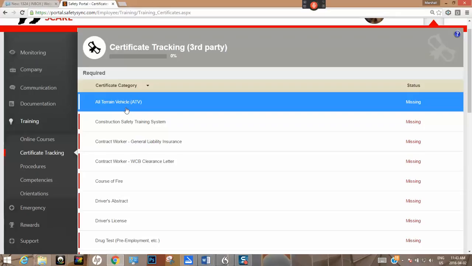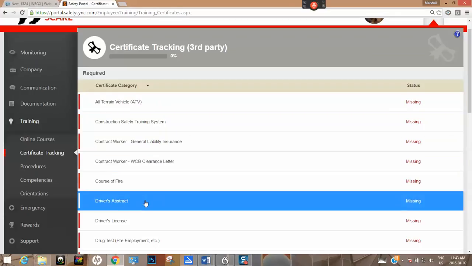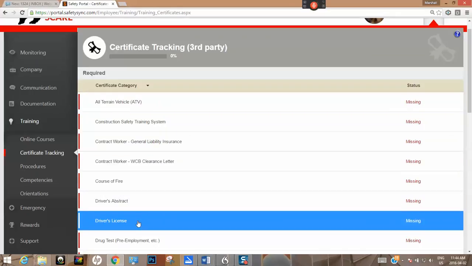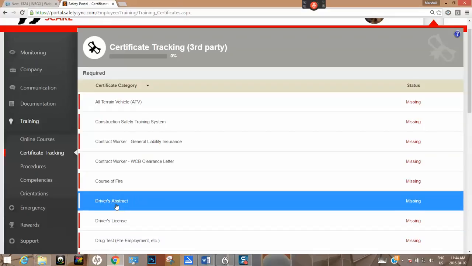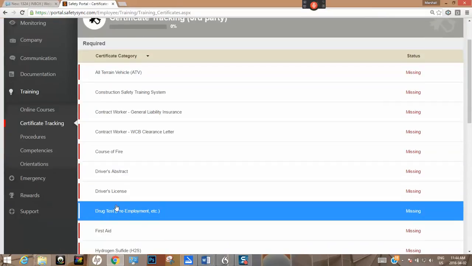So let's do an example here. Oh, I just want to make another note. Dan mentioned the other day that if you're driving Bearscare vehicles, we will require your personal driver's license and perhaps an abstract. We're just checking with our insurance company to see if that is required this year.